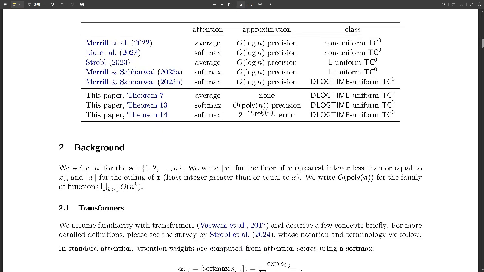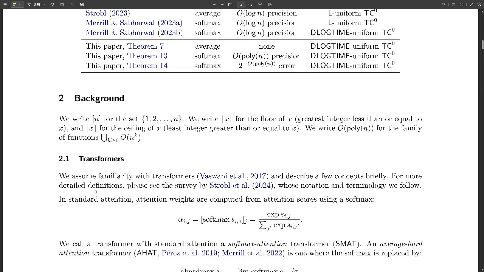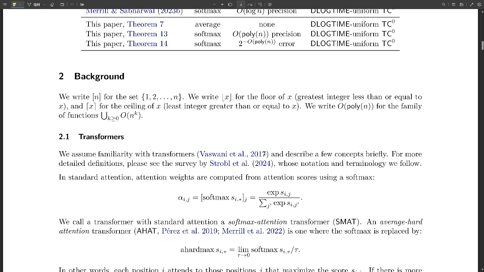Interesting. So even with these different ways of focusing, they both hit that TC0 limit? That's right. And Chiang doesn't just say it, he actually proves it mathematically for both types. All right, you've got me curious. Tell me more about these proofs. What's so special about them? Well, for AHATs, Chiang's technique is pretty clever. He takes rational numbers, fractions, and represents them as pairs of integers. And by doing that, he shows that all the math these models do stays within the limits of TC0, even when those fractions are super precise.